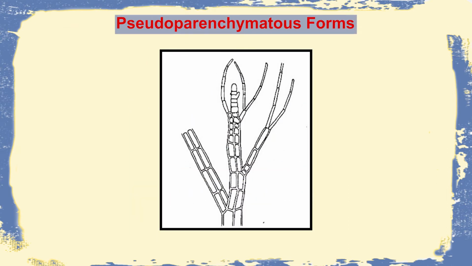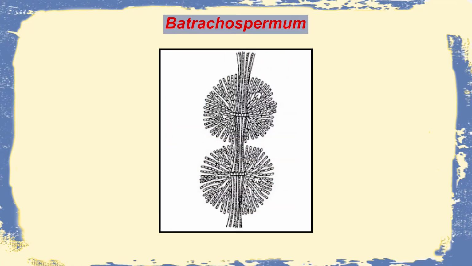Then we move on to the other filamentous types which are pseudoparenchymatous, which means false parenchymatous. That means they give the appearance of parenchyma, but they are not actually parenchyma. So here they can be of both uniaxial types or multi-axial types. This is the example of a uniaxial type where we can actually see each of the filaments separately, but they are all united into a typical central uniaxial structure. Likewise, there can be multi-axial structures as well.